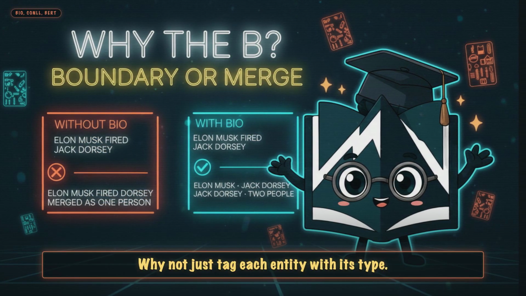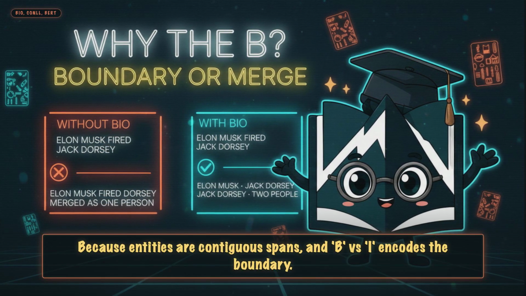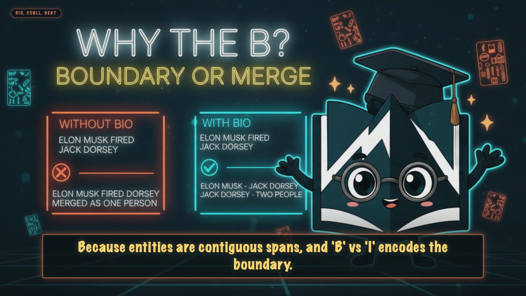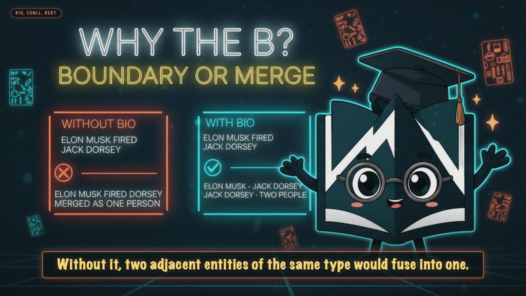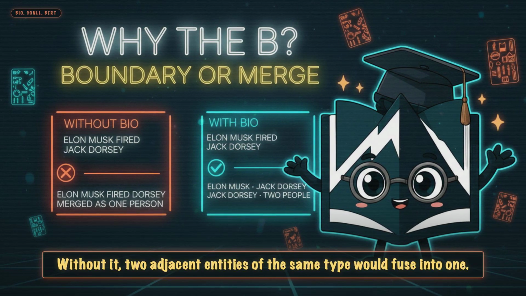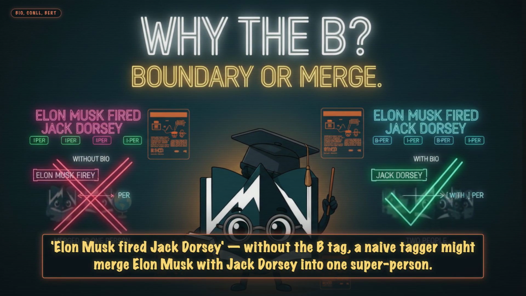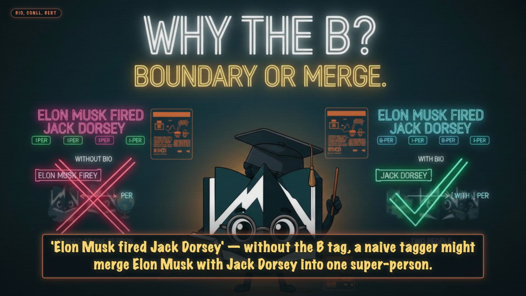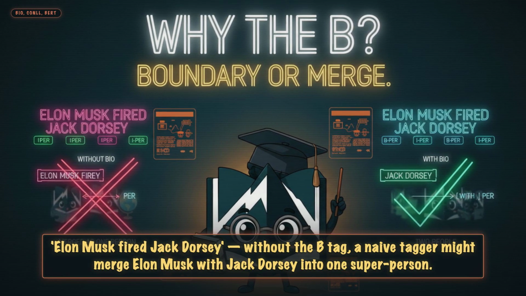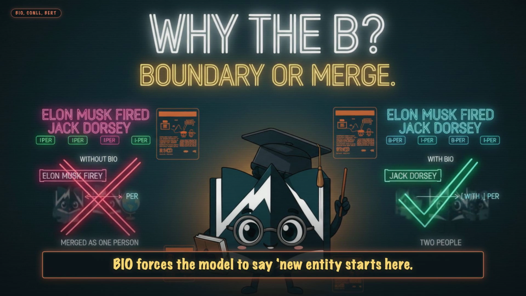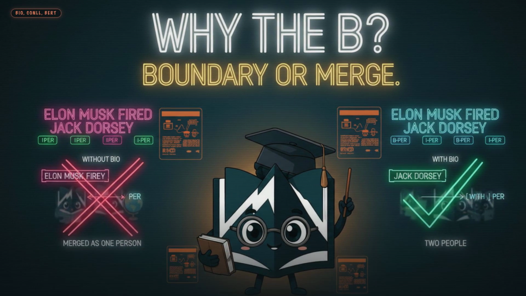Why not just tag each entity with its type? Because entities are contiguous spans, and B versus I encodes the boundary. Without it, 2 adjacent entities of the same type would fuse into one. Elon Musk fired Jack Dorsey. Without the B tag, a naive tagger might merge Elon Musk with Jack Dorsey into one superperson. BIO forces the model to say, new entity starts here.